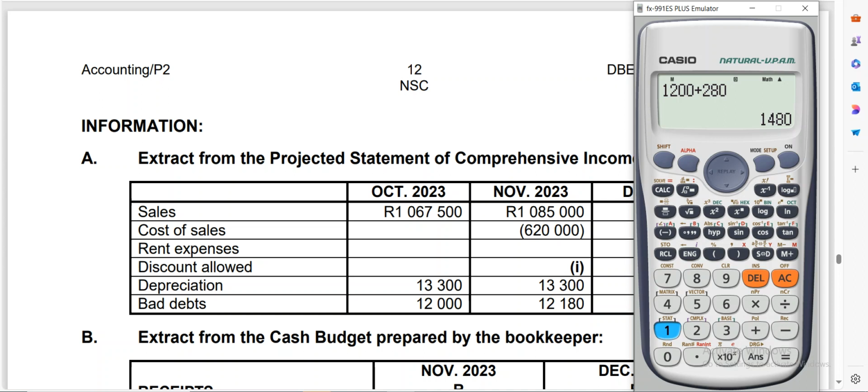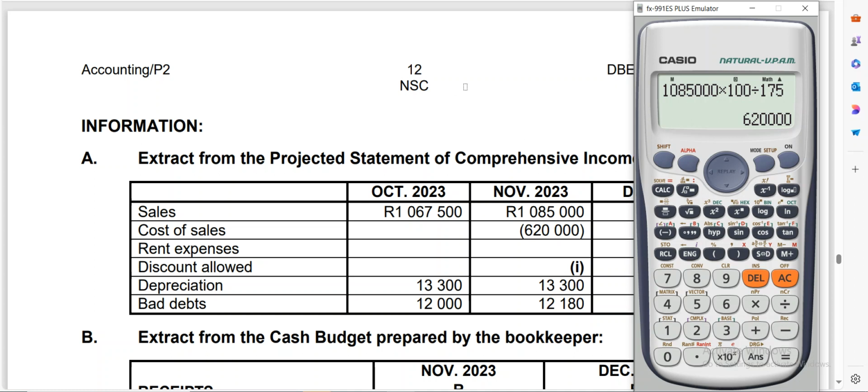Let's say 1,085,000 multiplied by 175 divided by 100. Remember, we actually want the cost of sales. So for cost of sales, the 100 must be at the top and then 175 at the bottom. So you see, it gives us that 620,000. So that's how they got the cost of sales. So even for us for October, remember, if I bought in October, I'm going to pay in the first month, November, second month, December. So we need to use this to get our cost of sales.